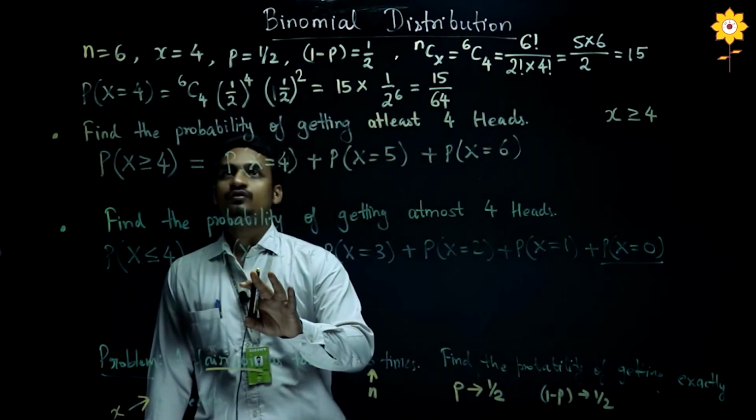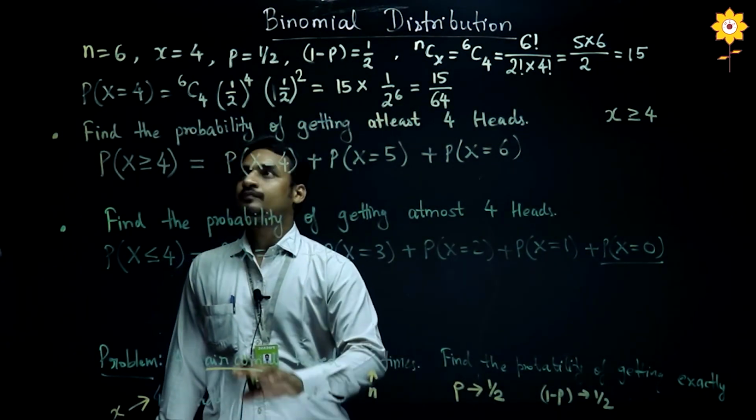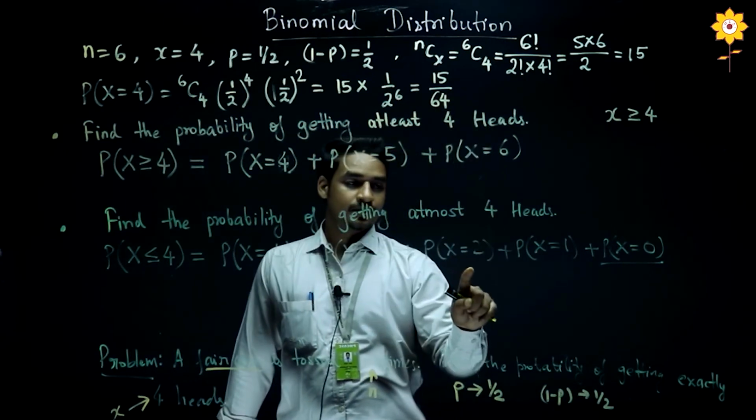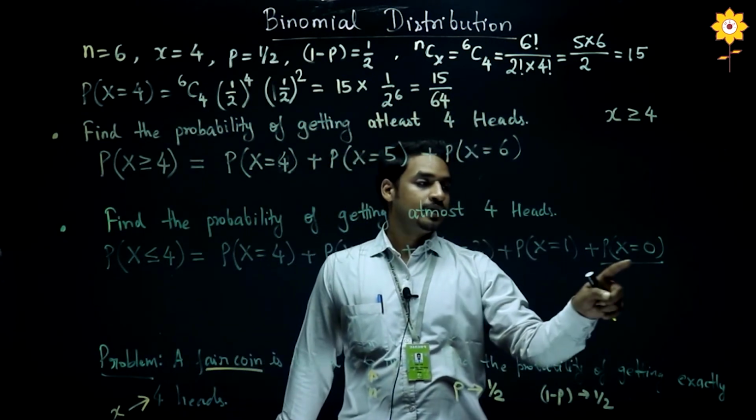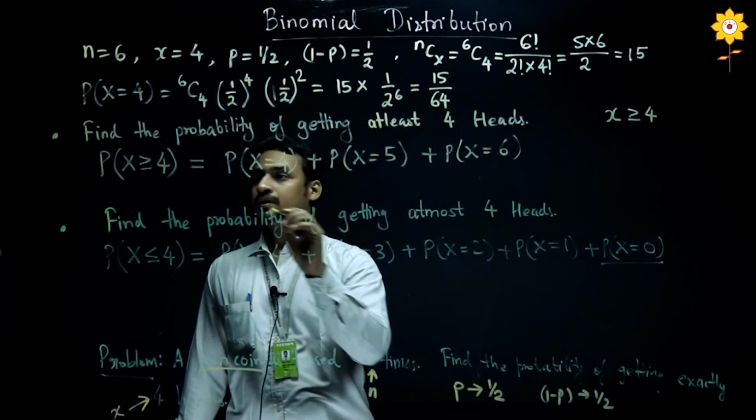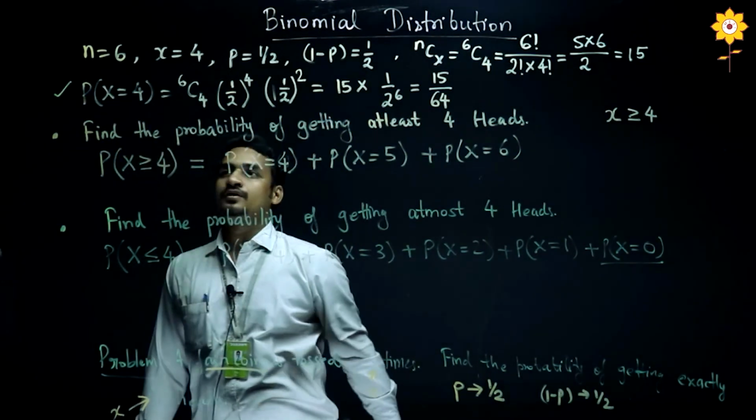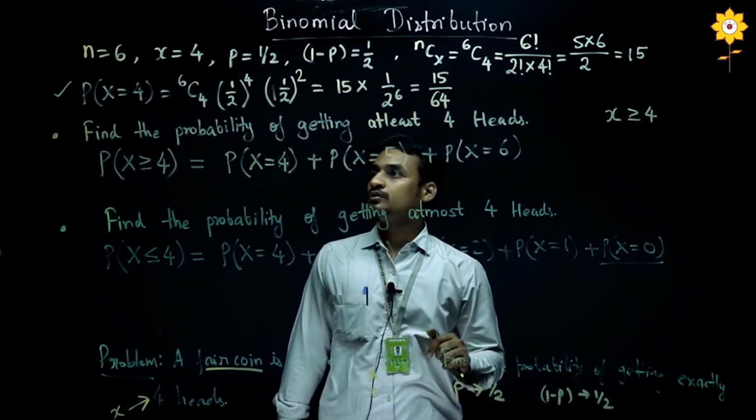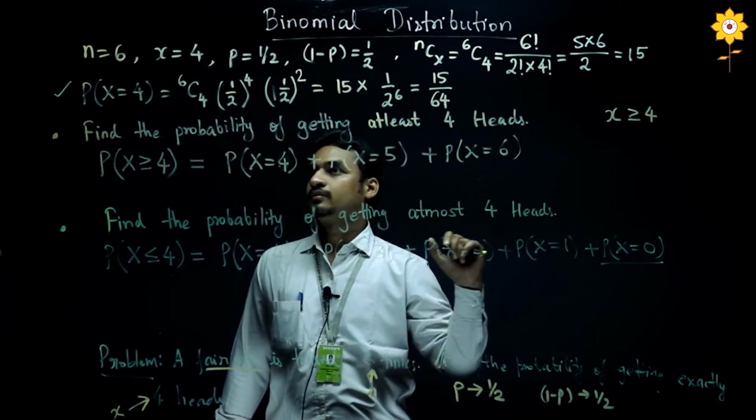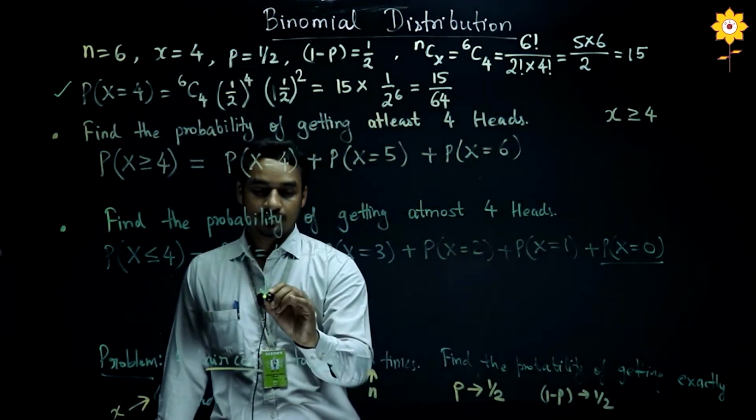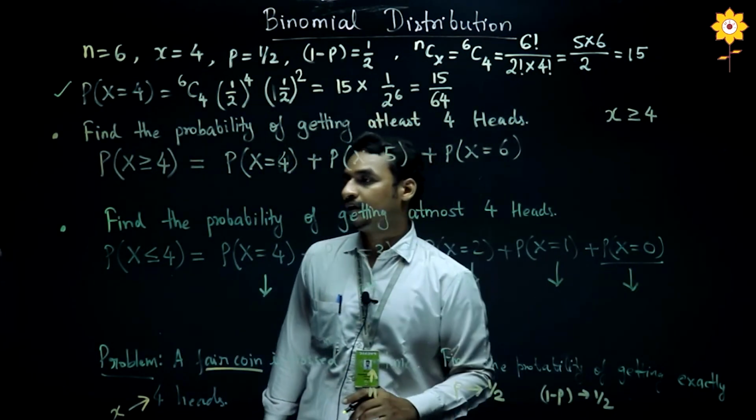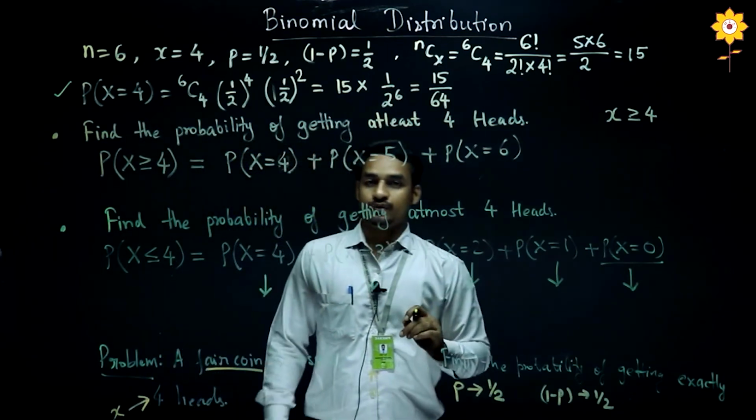Now again, x is equal to 4 you can compute in this way. For x is equal to 3 also you will have to calculate, and x is equal to 2, x is equal to 1, x is equal to 0 you can compute using this formula. You just have to replace x is equal to 4 by x is equal to 2, x is equal to 1, and x is equal to 0, and write down these values, and if you add all the values you will get the probability of getting at most 4 heads.